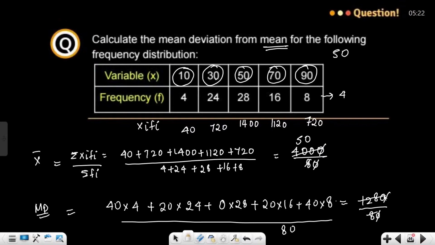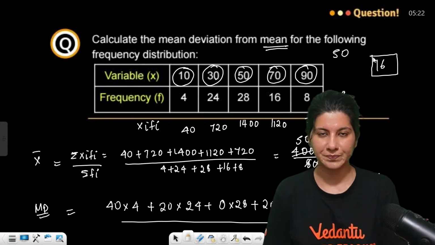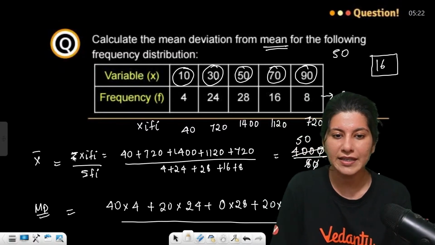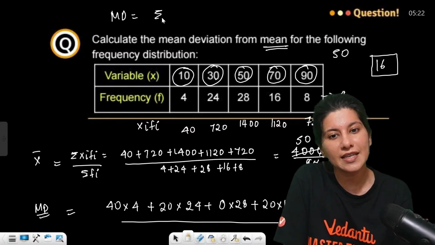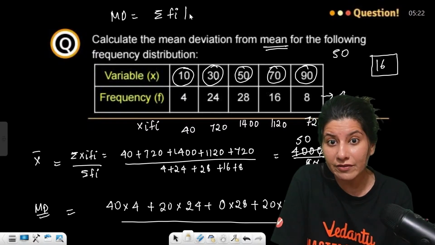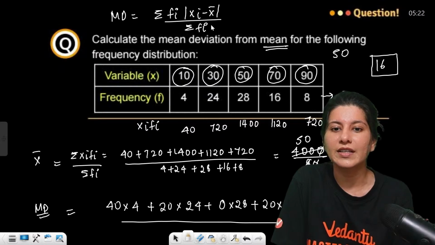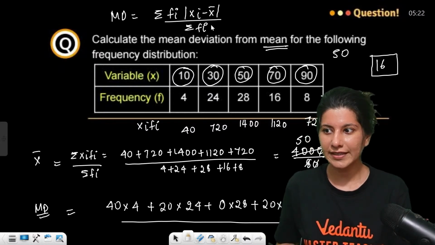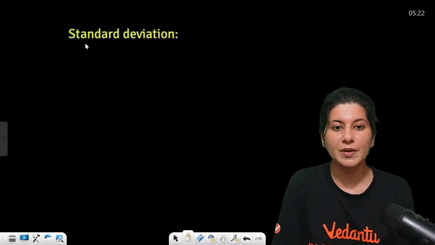Cancel, cancel. 8 ones are 8, 8 6s are 48. So 16 is the mean deviation about mean of this question. Alright, have a look. Which formula have I applied? Mean you have calculated like this. Mean deviation will be sigma fi into deviation, deviation looks like this, upon sigma fi, guys. Clear? Let's now talk about the standard deviation.